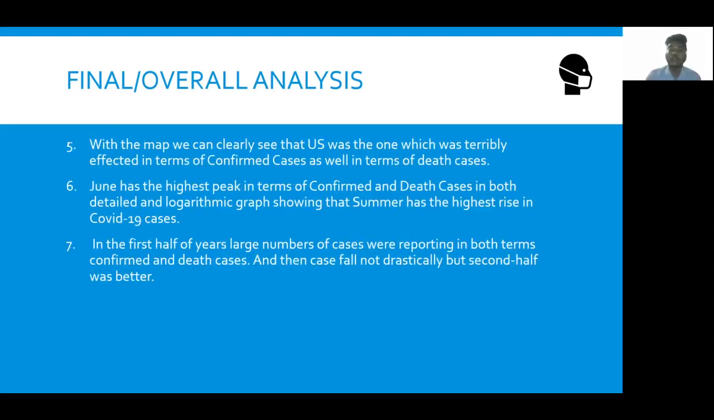We can see from the graphs, both the detailed graph as well as the logarithmic graph, that in the first half of 2020 we had the most number of cases coming across every month, and after July the cases started coming down, or the state and the cases started decreasing, which was a good point to understand. So this can also be analyzed greatly with the help of our graphs.